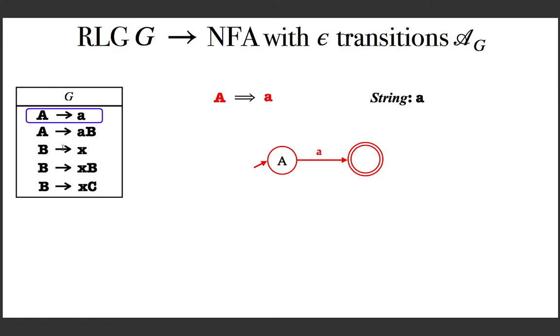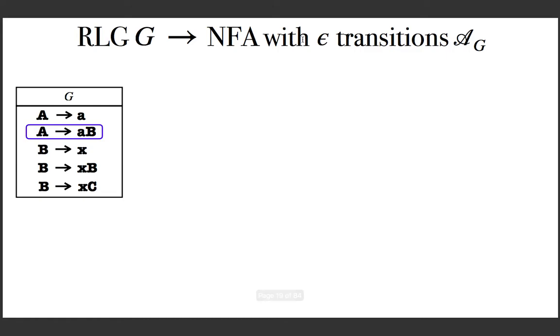Every variable in the grammar is going to become a state in the NFA, and in addition to these states, some more states are required like this, which are not named now. And why I made this state a start state is because I know that capital A is the start symbol of the grammar. So the state corresponding to the start symbol must be made as the start state of the required NFA. Now see what you do for the second production.